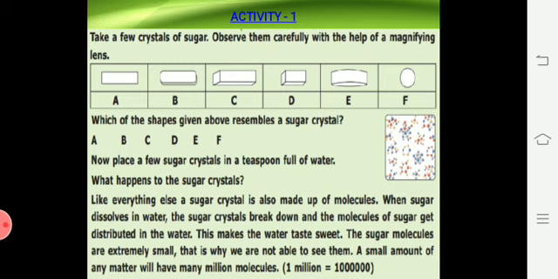And so the water is very sweet after you dissolve the sugar in it. The sugar molecules are very, very tiny, very small, and so we can't see them. A small amount of any matter will have millions of molecules.